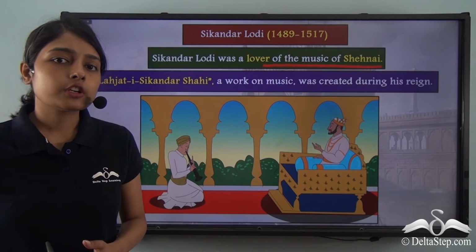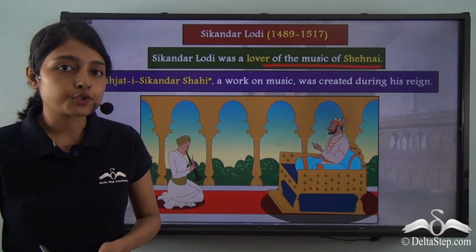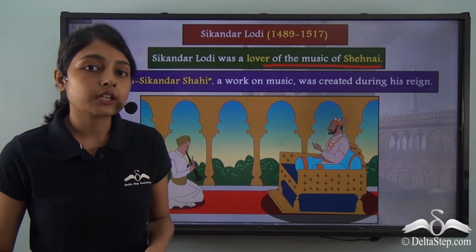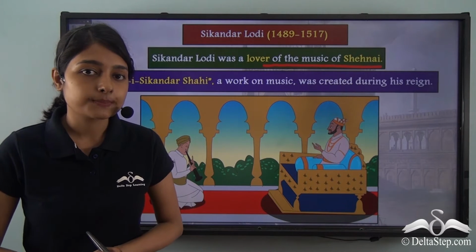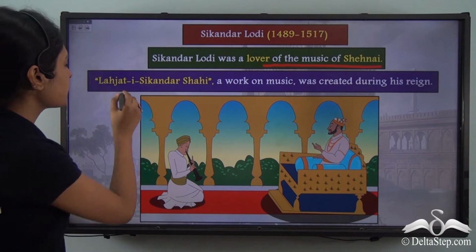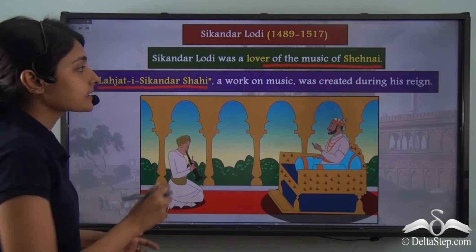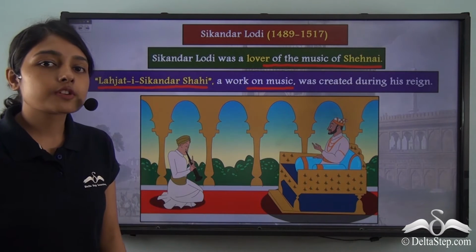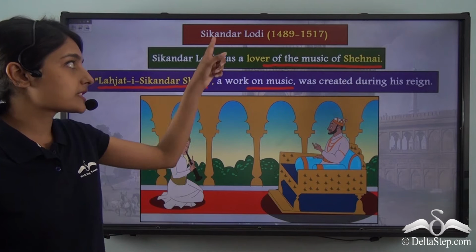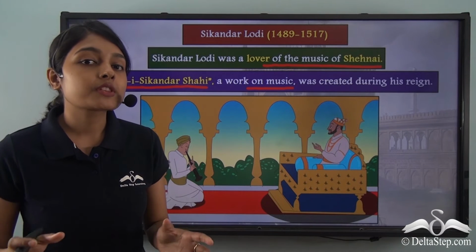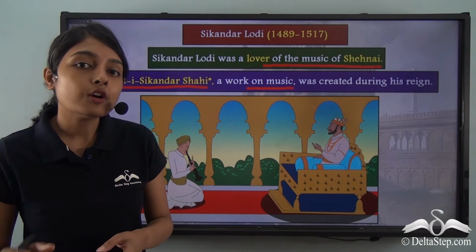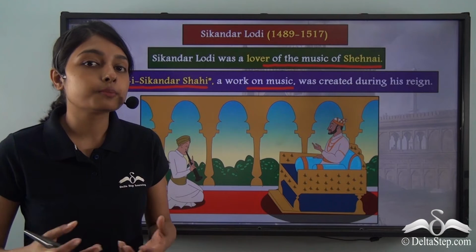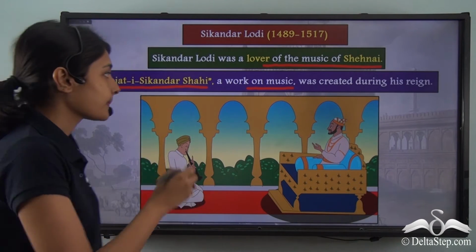He was very fond of the music of this musical instrument, which is why we brought Shehnai into our discussion. Lahjat-e Sikandar Shahi is a work on music, and this work was created during the rule of Sikandar Lodi. So you must have understood by now how fond he was of the music of Shehnai.